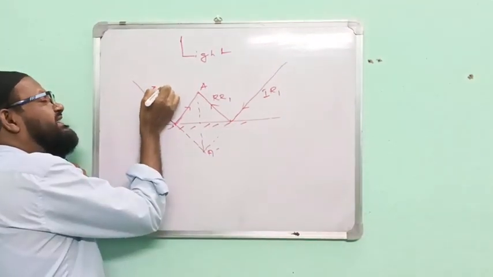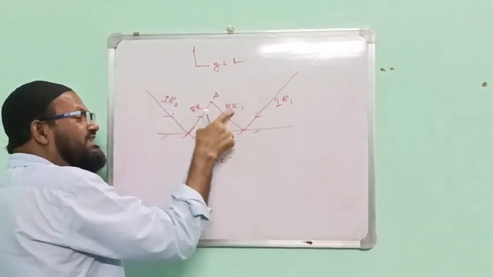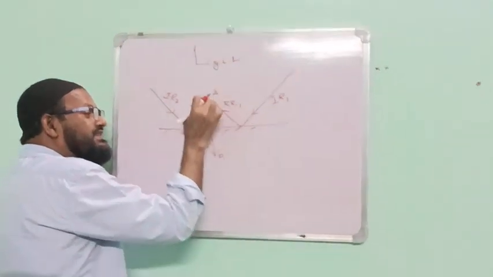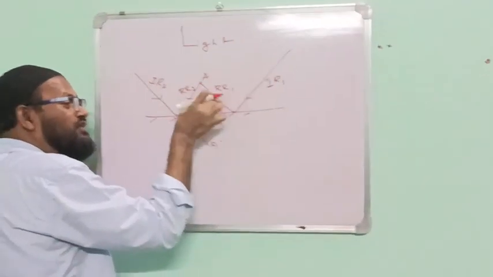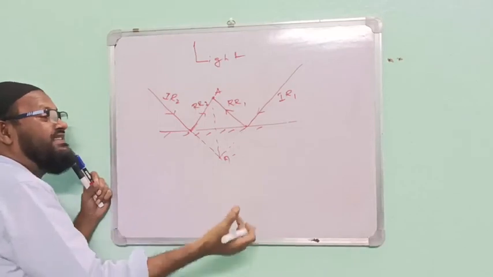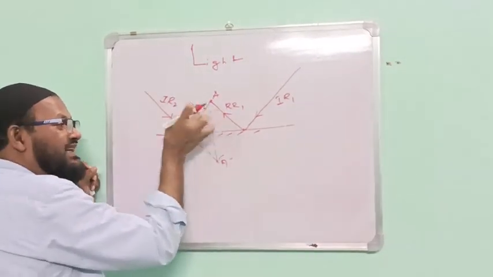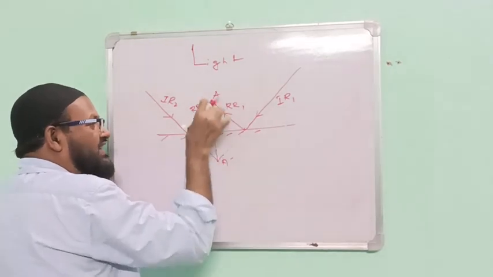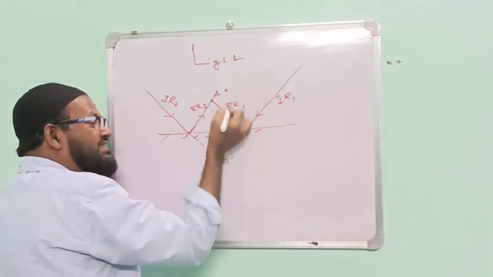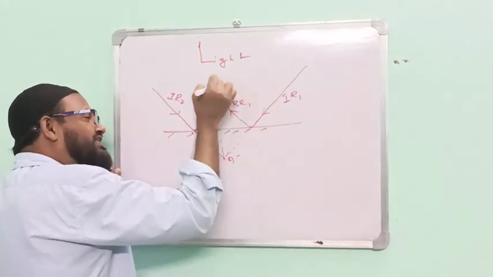This is incident ray 2, this is reflected ray 2. Since this point is formed by these 2 rays, what type of rays? Reflected rays or incident rays. Since these are the reflected rays, this should be the image. Since it is formed by the continuous line, therefore this should be